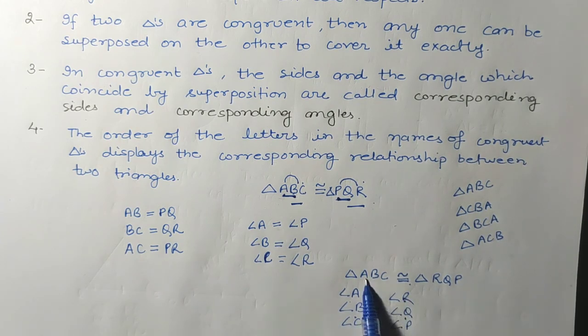Because at the first position A is here, and at the first position R is there. At the second position B is there, and at the second position Q is there. At the third position C is there, and at the third position P is there.